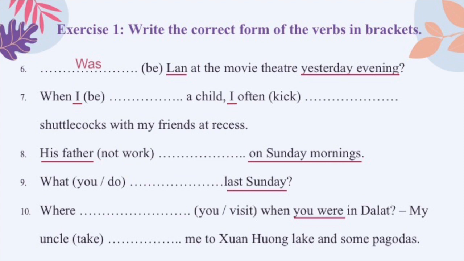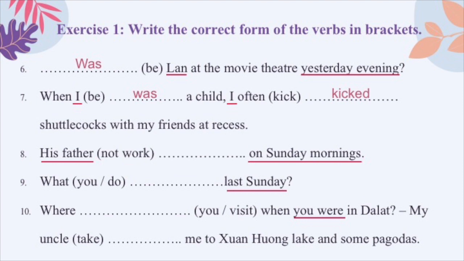So we have to use past symbol. The subject here is I, so the past form of the verb to be that we have to choose is was. The verb kick is a regular verb, so we just need to add ed to it. Okay, so we write, when I was a child, I often kicked shuttlecocks with my friends at recess.